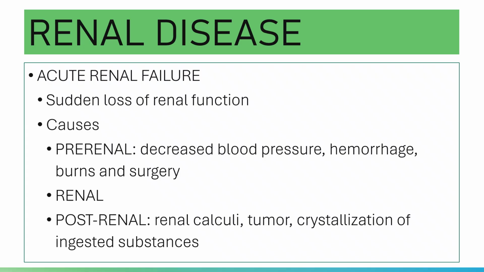Renal can be caused by acute glomerulonephritis, acute tubular necrosis, acute pyelonephritis, and acute interstitial nephritis.